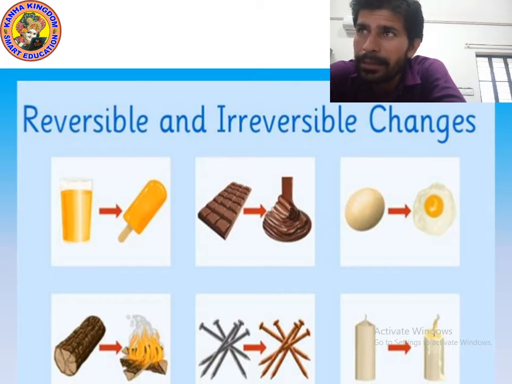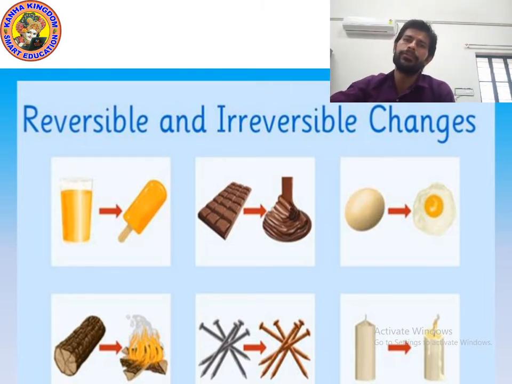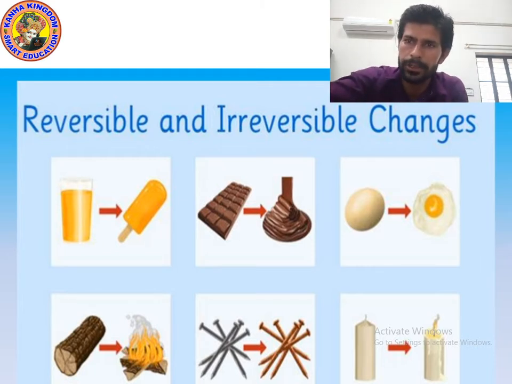And next is burning of wood. Is it a reversible change or irreversible? It is irreversible. Rusting of iron is irreversible. And burning of a candle is also irreversible. I hope you understood. Now let's see the definition of reversible and irreversible. Let's move on to the next point.